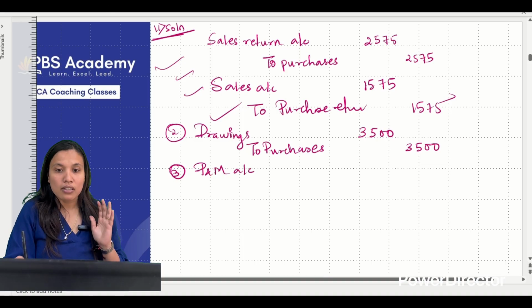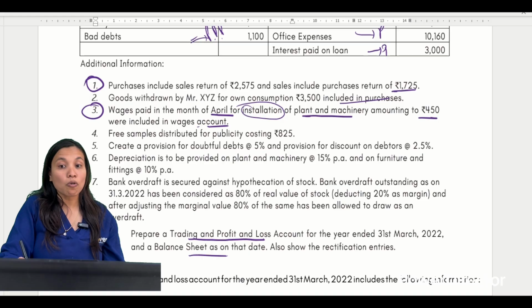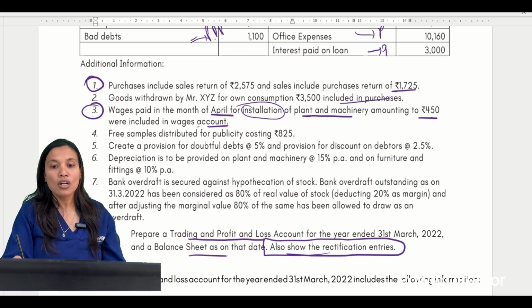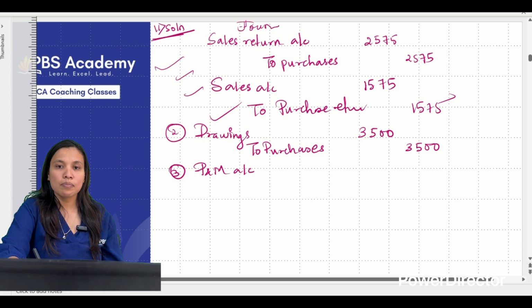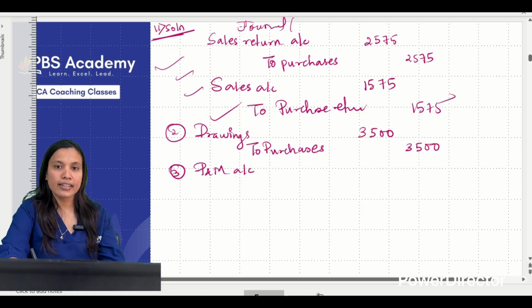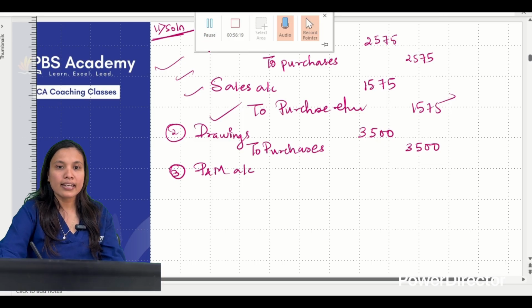See here what we are given: prepare trading P&L account, balance sheet, and also show the rectification entries. Combination of two. So properly put the heading only here. Yes, write down journal in the books of Mahesh Maple Stores rectification entries. Journal करके देखो, write the heading neatly. Yes, because anyways we are supposed to do the rectification entries. So why do a double time job? Put the heading here.